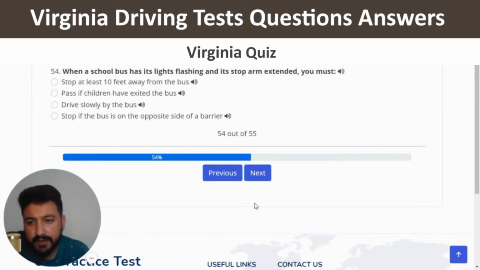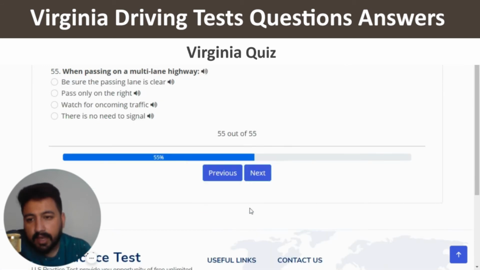Second last question is, when a school bus has its lights flashing and it stops arm extended, you must. So the right answer is stop at least 10 feet away from the bus, which is the first option. And next. The last question is, when passing on a multi-lane highway, so the right answer of the last question is be sure the passing lane is clear, which is the first option again. This is the correct one.